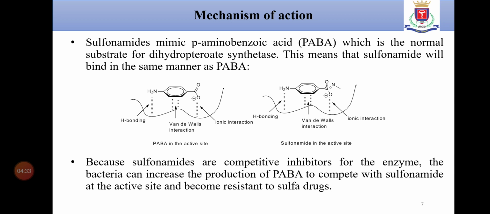If you look carefully at the structure of PABA and sulfonamide, you can find the structural similarity between the two. Because sulfonamides are competitive inhibitors of the enzyme, the bacteria can increase the production of PABA to compete with sulfonamides at the active site and become resistant to sulfa drugs.